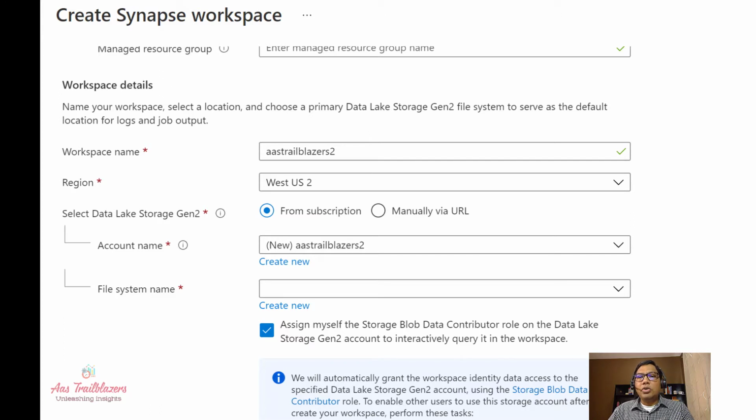In order to access the storage account from the Azure Synapse workspace, I need to be part of that group, and it's including me in that group. If you want to add another user to your workspace, you have to make sure you are adding that user to the storage blob data contributor role so that the user can access files sitting on this data lake store. Click on next.